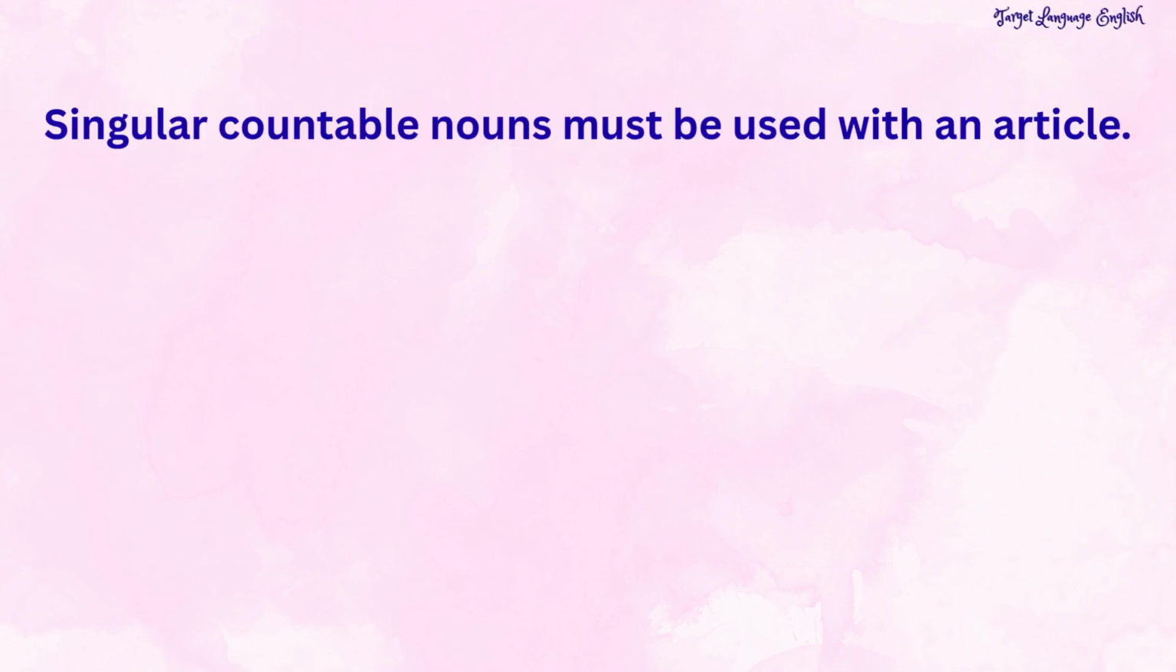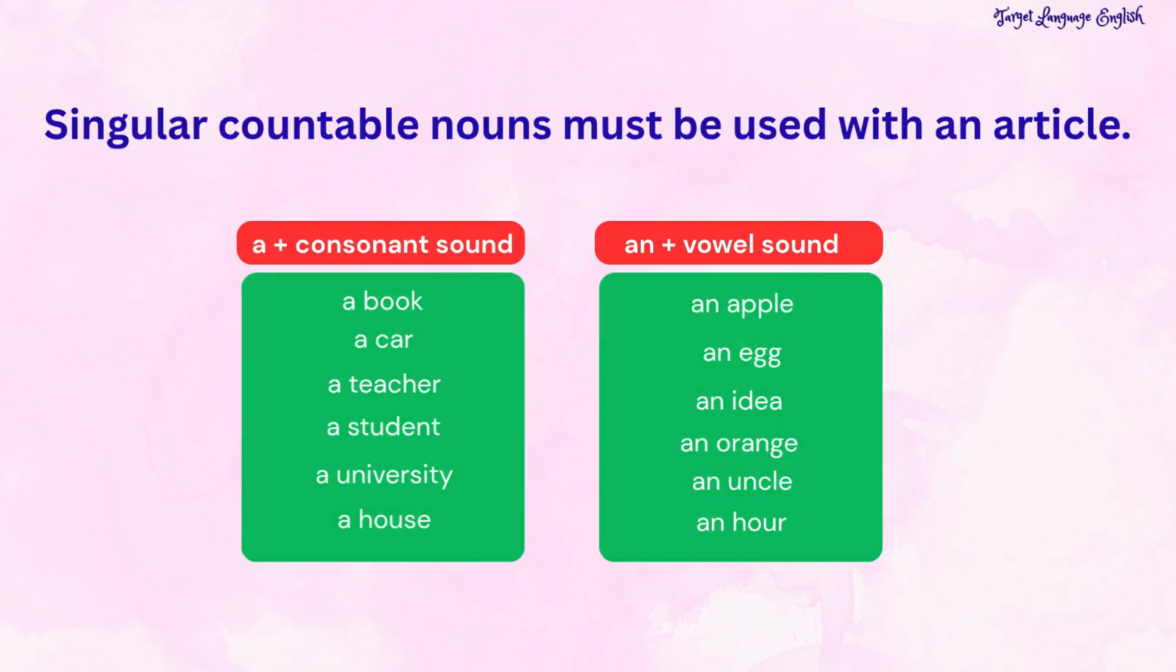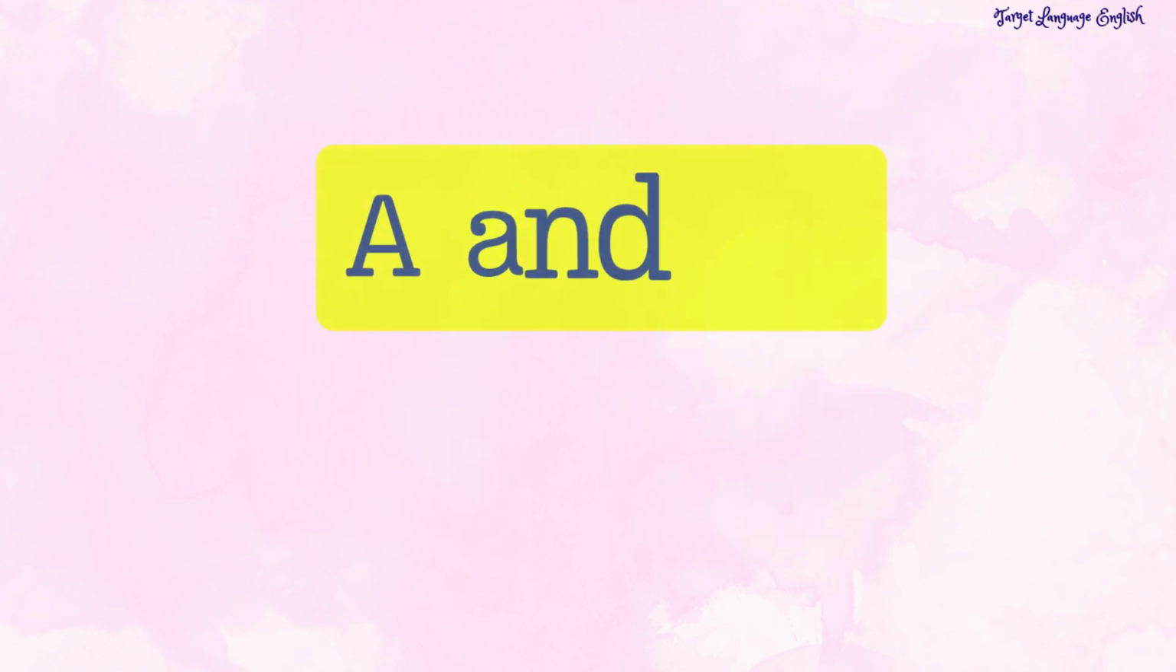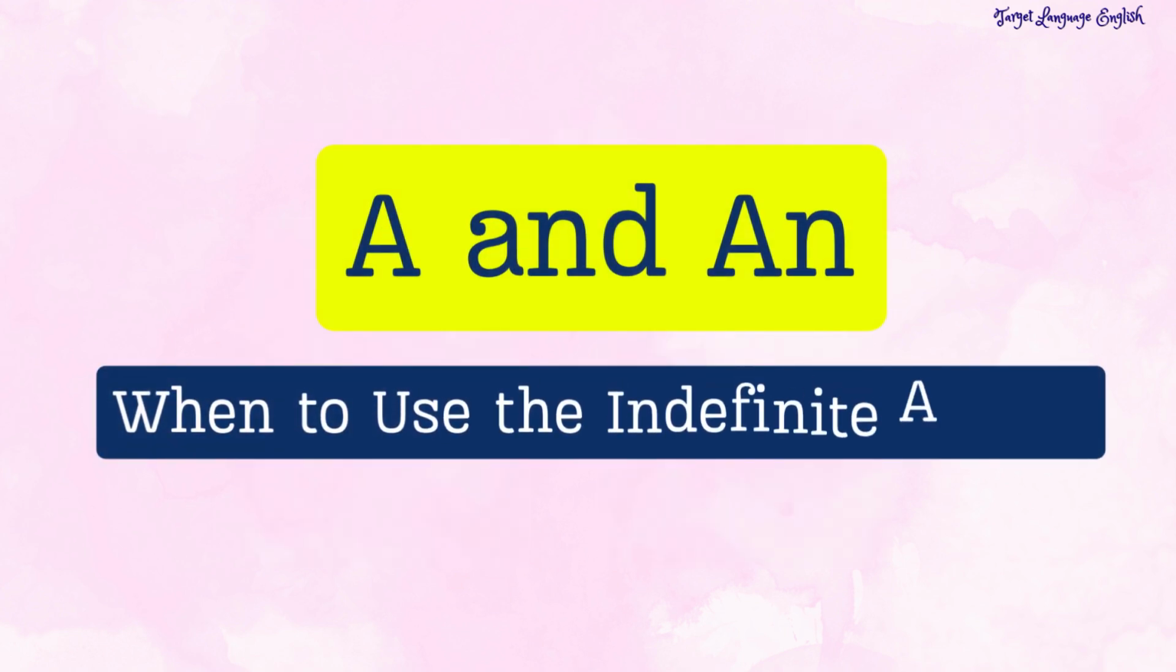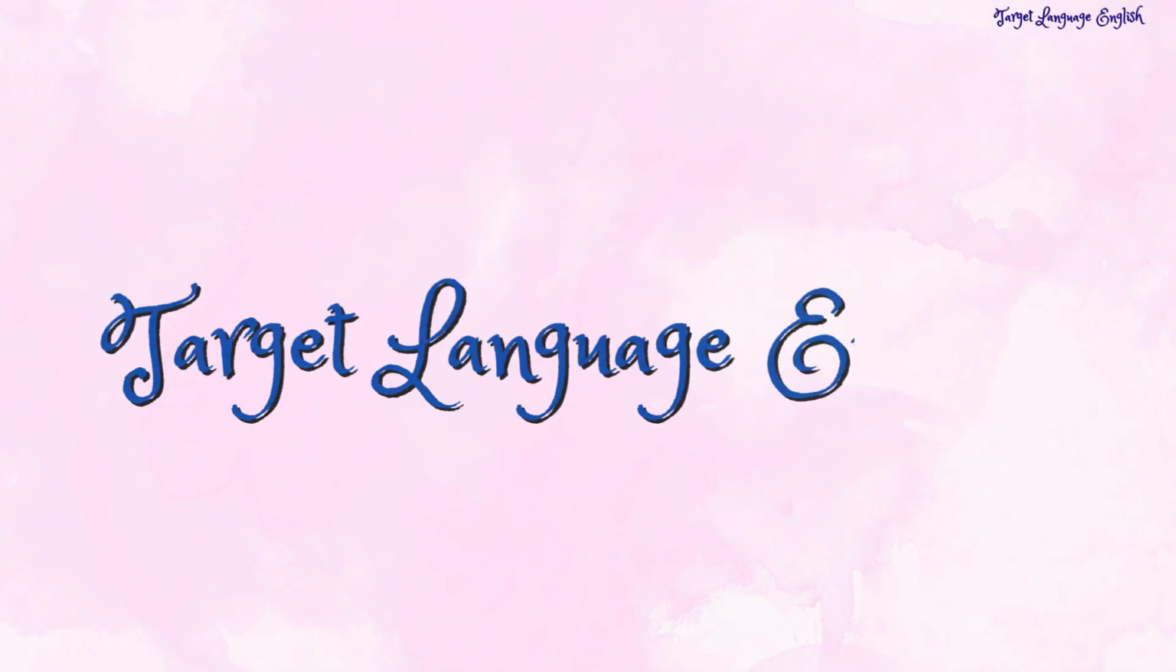Singular countable nouns must be used with an article. In this video, we'll look at the most common situations where English uses the indefinite article a and an.